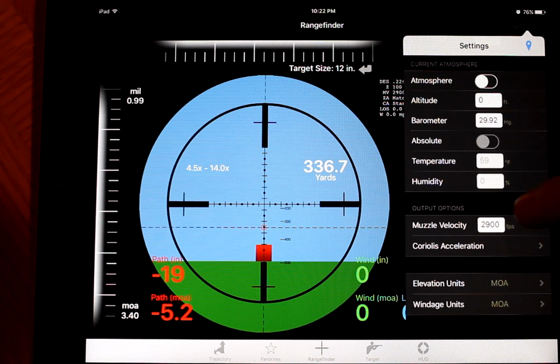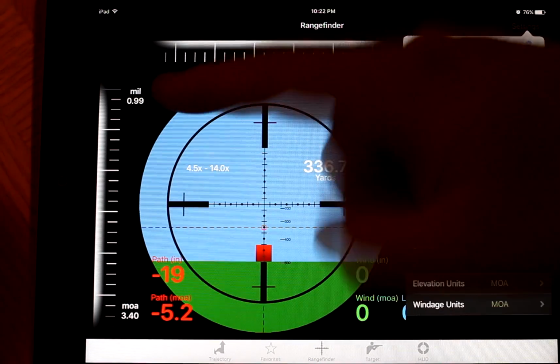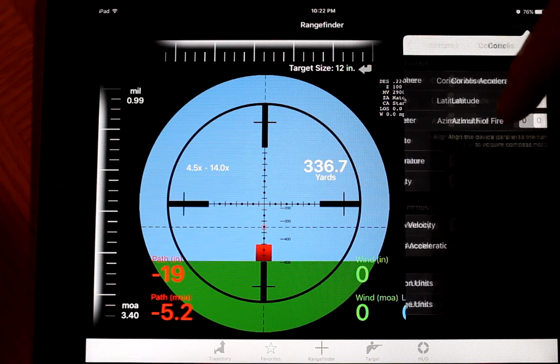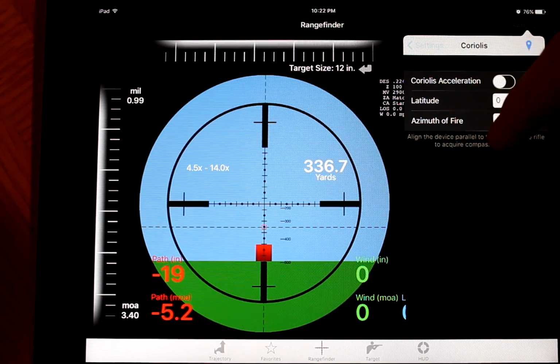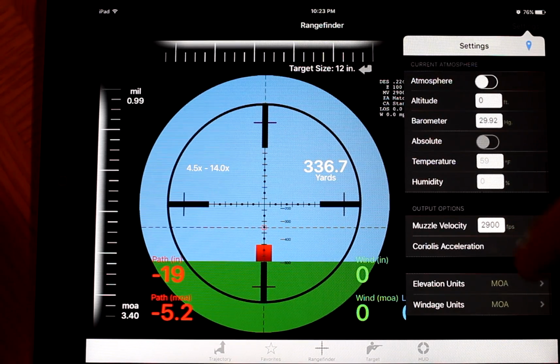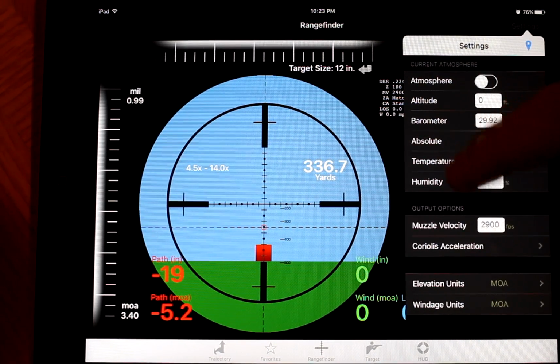Output options, muzzle velocity, 2900 feet per second. That's pulled from my trajectory that I typed in. Coriolis acceleration, you can add that here if you want. And elevation units and windage units, I'm using MOA.